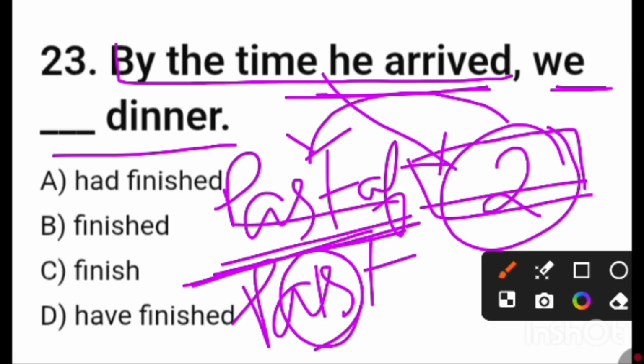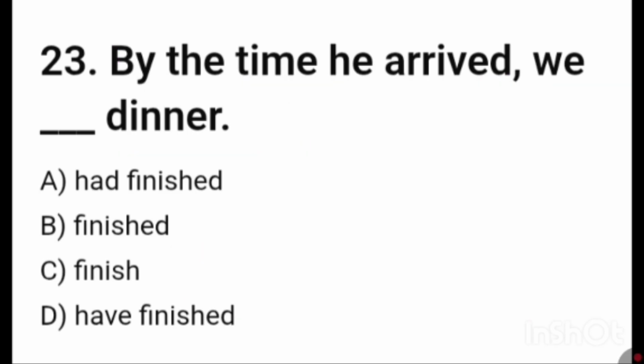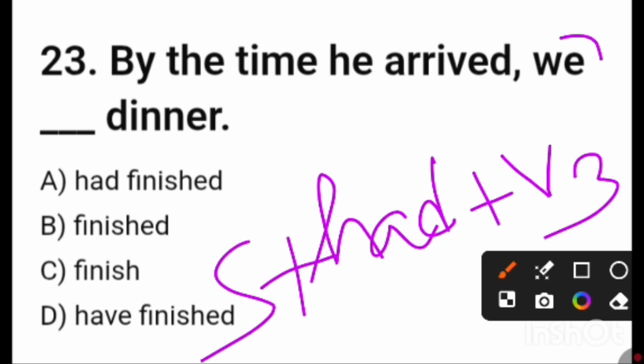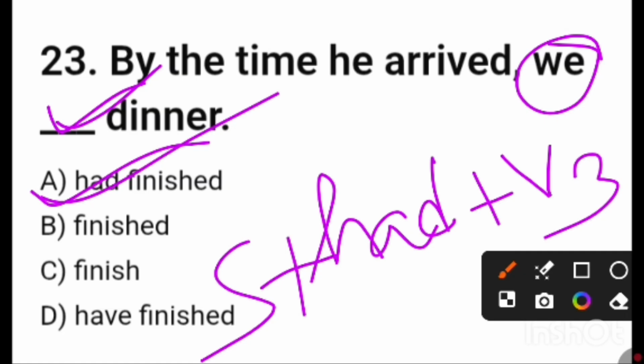Actually, number 2 is the immediate past. This is the past of past. So we have to write down past perfect from here. That means had plus V3 will be the correct structure. Had plus V3. This is the past perfect structure. Before that, obviously, there will be the subject. Here, we is the subject. Here, it will be had plus V3. Had plus V3 means had finished. Friends, I think you can understand.